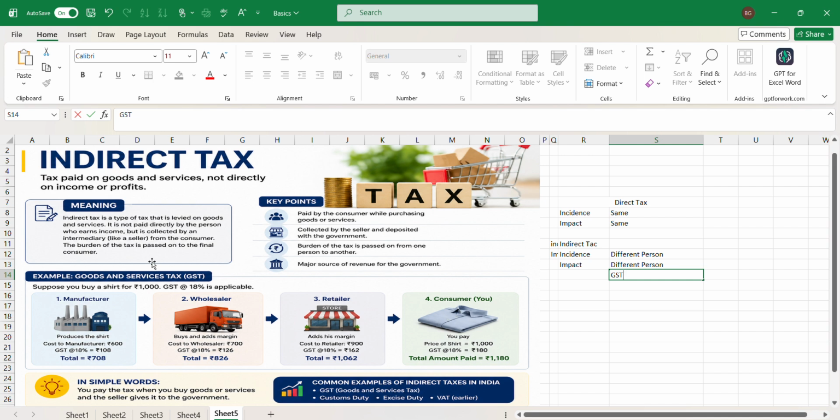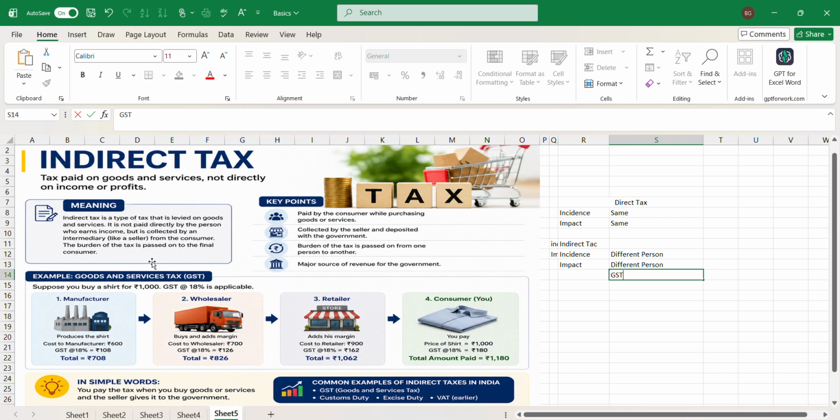So what is indirect tax? Taxes paid on goods and services are called indirect tax, where incidence and impact will fall on two different persons. Okay, this is about indirect tax. In simple words, how do you express this within a fraction of seconds to your interviewer? It is very simple: indirect taxes refer to those taxes where incidence and impact will fall on two different persons.